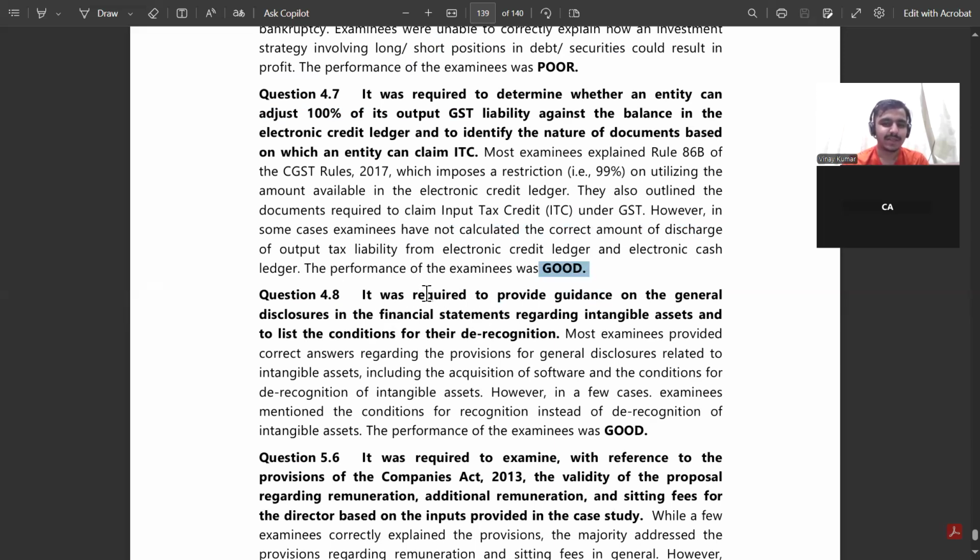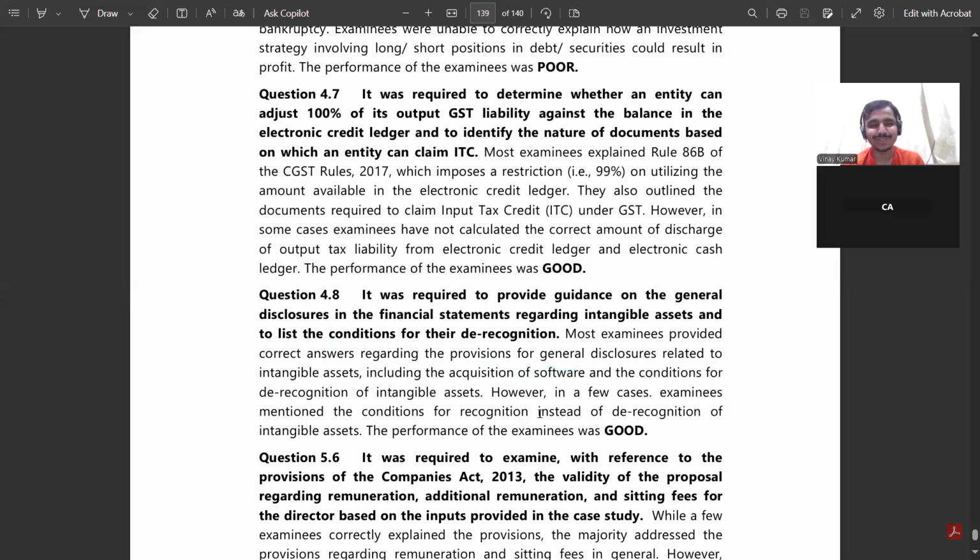So next, it was required to provide guidance on the general disclosure in the financial statements regarding intangible assets and to list the conditions of derecognition. It is a general, generic question: write about the disclosure about the intangible and the conditions for derecognition. Most examinees provided a correct answer regarding the provisions related to intangibles, including the acquisition of software and the conditions for derecognition. How you will derecognize, two conditions are there. However, a few examinees mention the conditions for recognition instead of derecognition.